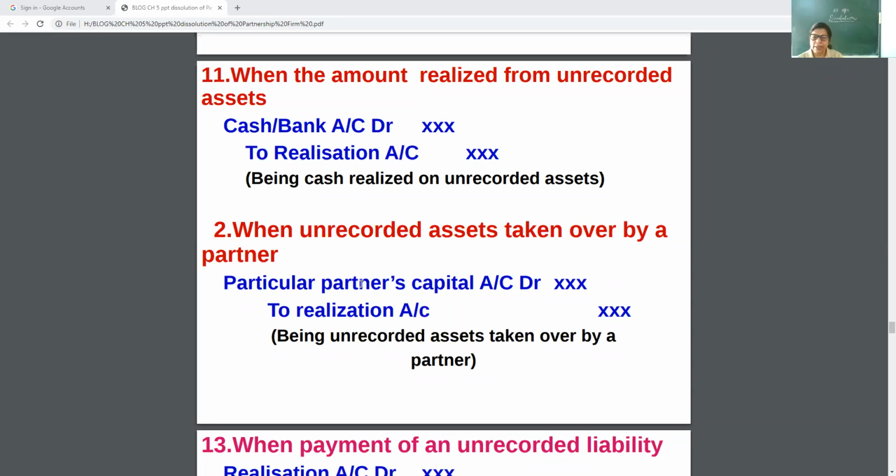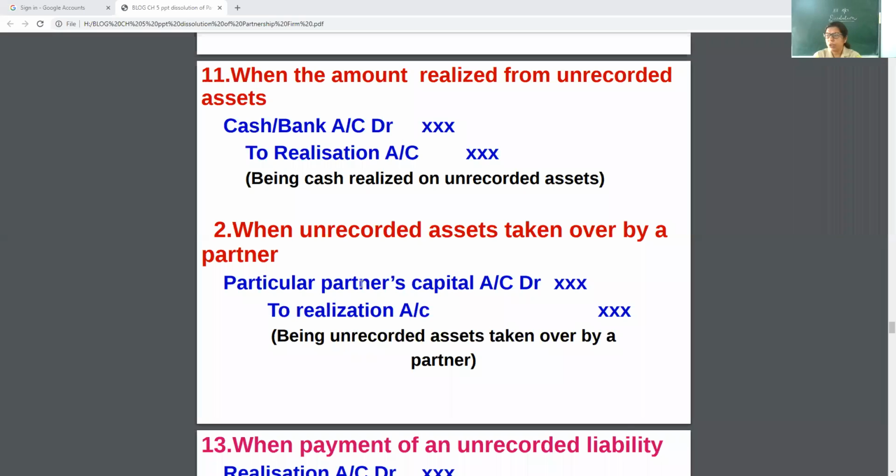When an unrecorded asset is taken over by a partner, in place of cash or bank, you will write the name of the partner to the realization account. See, I am giving you the example.